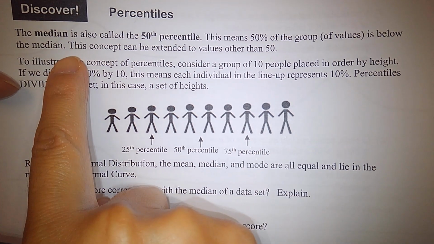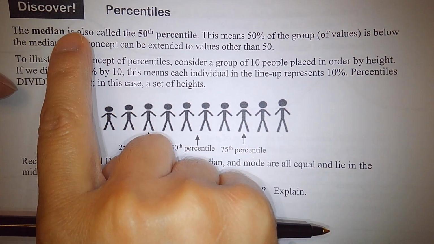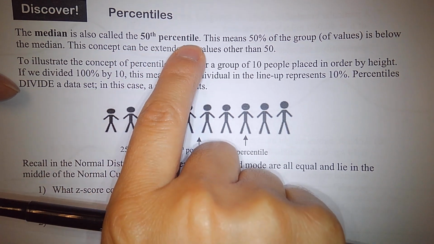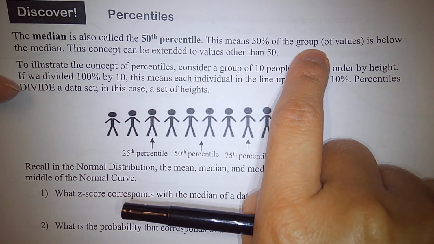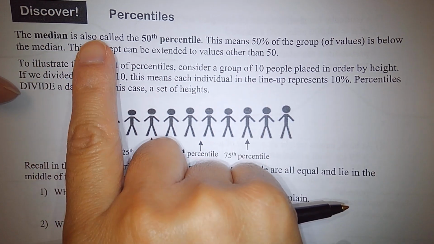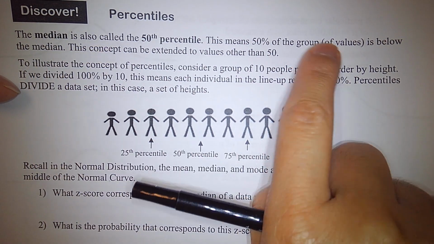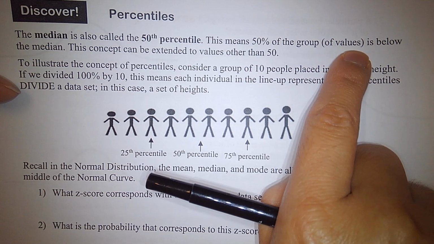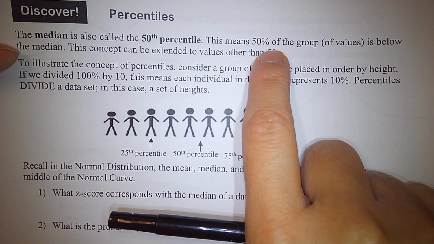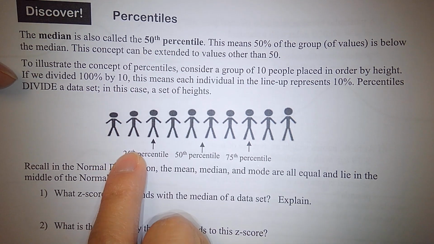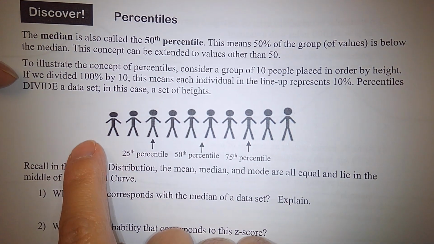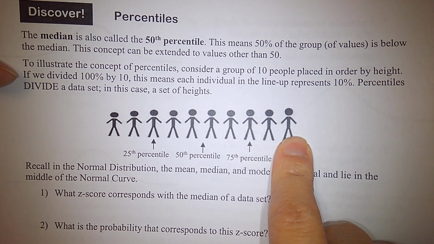So we see that the median is also called the 50th percentile. Why? Because 50% of the group of values is below the median, and the other 50% of the values are greater than the median. So the median is called the 50th percentile. Now we have a group of 10 people.